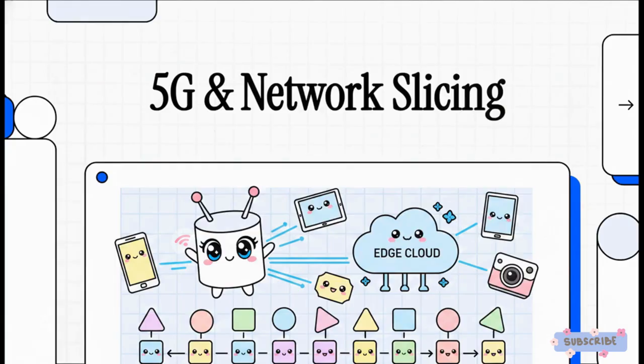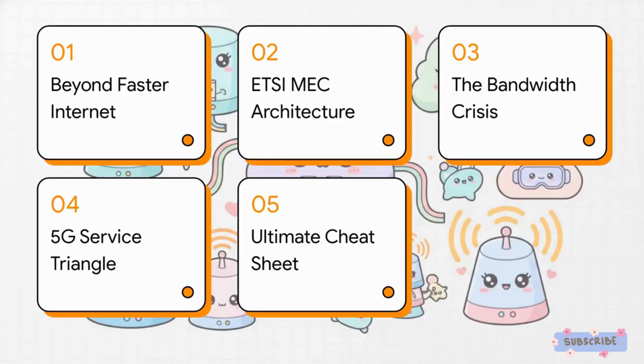For the literal first time ever, a telecommunications network was designed from the ground up to natively support massive IoT ecosystems and edge computing. Today, we're going to break down the heavy hardware and software concepts you need to truly master this architecture. So grab a notebook, because this is a heavy one. Let's dive right in. Okay, here's our roadmap. First, we'll look beyond that faster internet myth, then break down the ETSI MEC architecture, solve the bandwidth crisis, explore the 5G service triangle, and finally, wrap up with the ultimate cheat sheet.